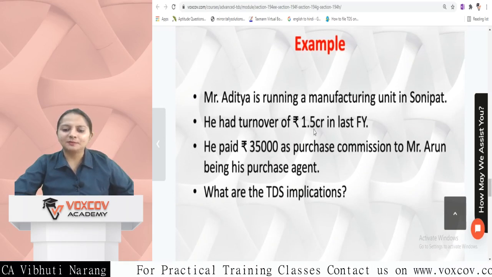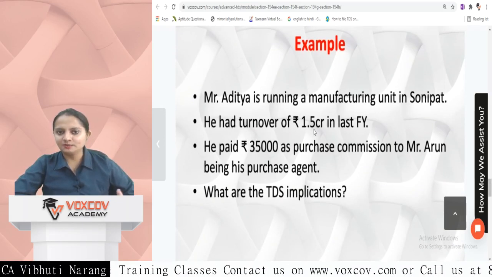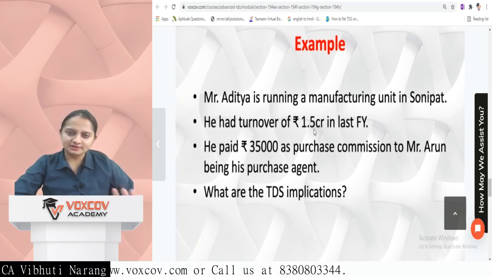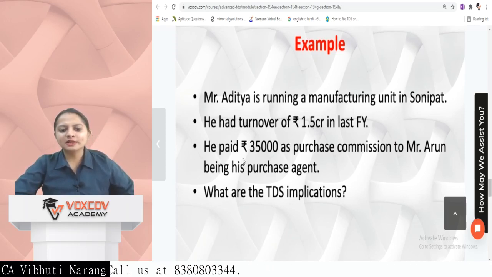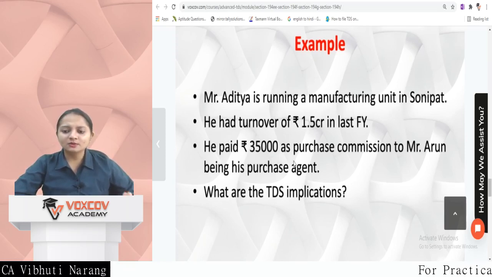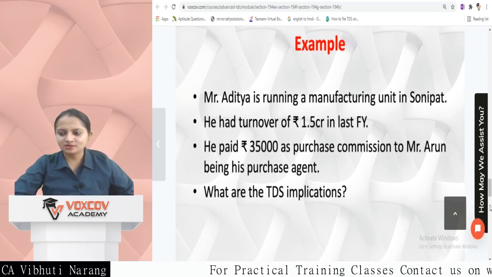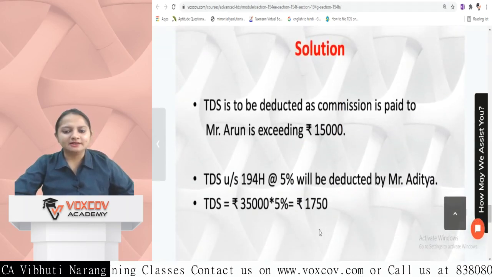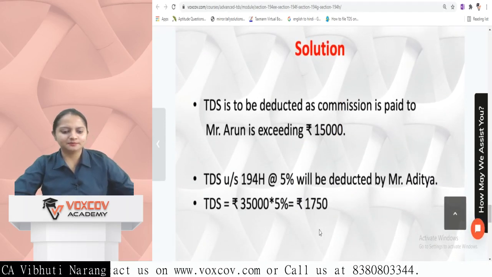He had a turnover of 1.5 crore in the last financial year, meaning he is an individual whose turnover exceeds 1 crore, so he is liable to deduct TDS. He has paid 35,000 as purchase commission to Mr. Arun, his purchase agent. So this is an employee hired on a contract basis, and what are the TDS implications? As the amount is more than 15,000, 5% TDS is liable to be deducted.